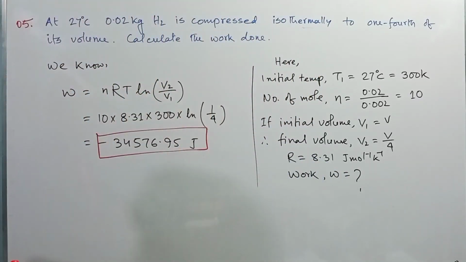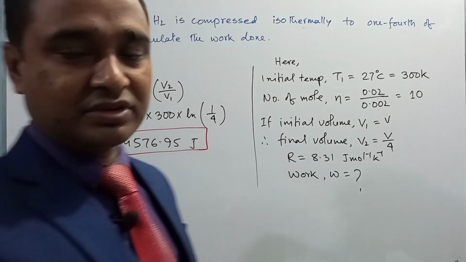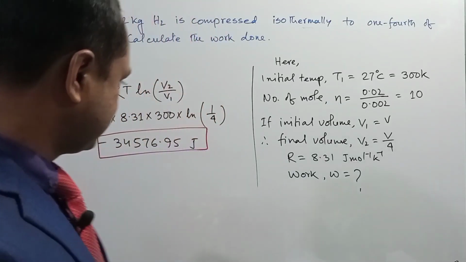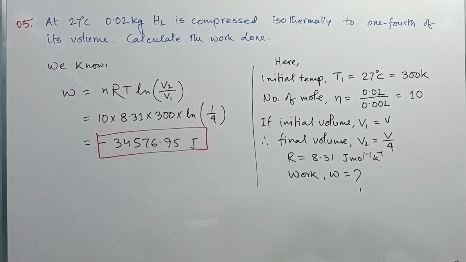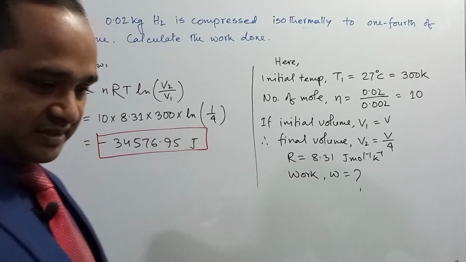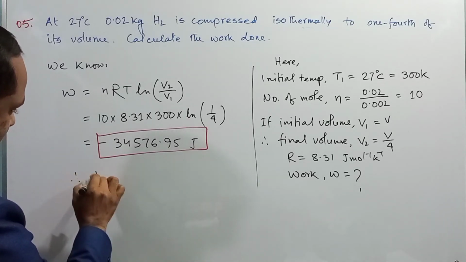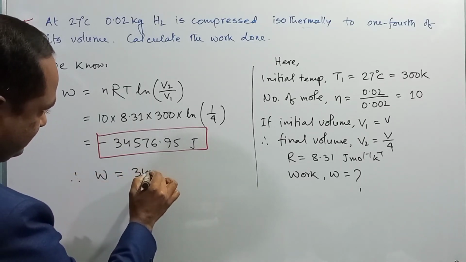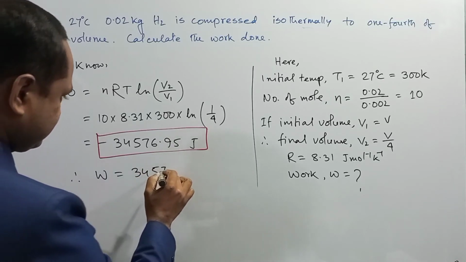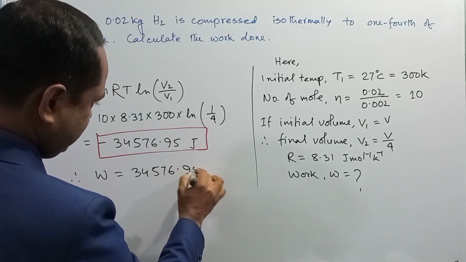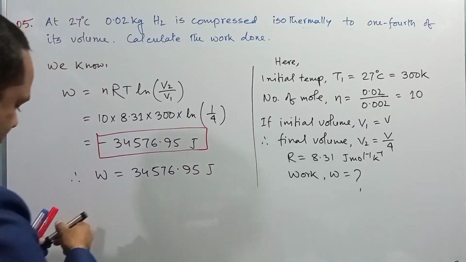Since the gas was compressed to 1/4 of its volume, the work done on the gas is indicated by negative sign. Okay, therefore we can write the amount of work done W is equal to minus 34576.95 joule. This is the amount of work.